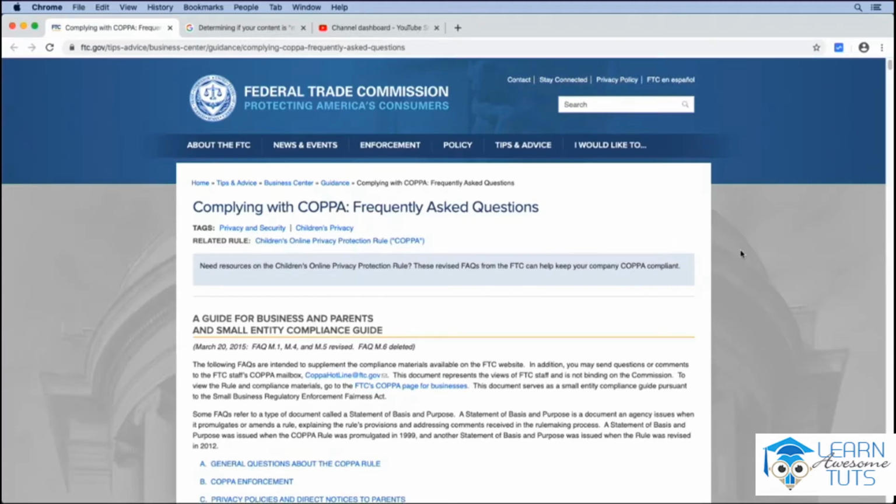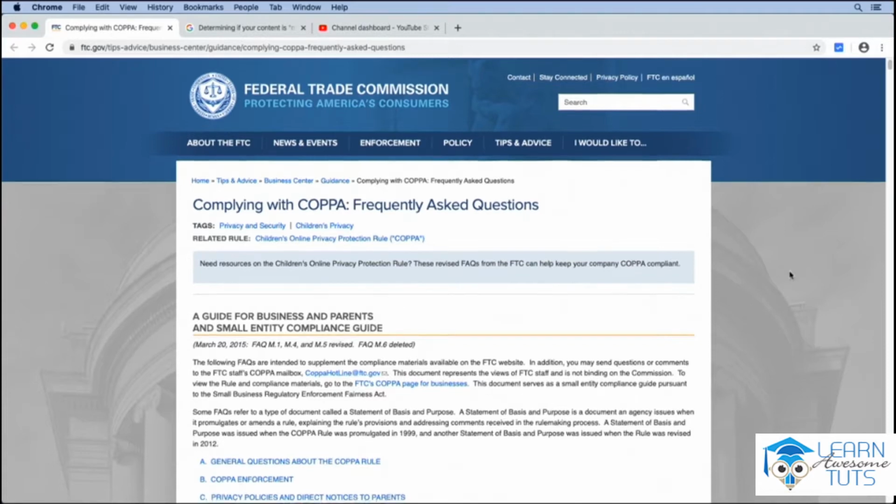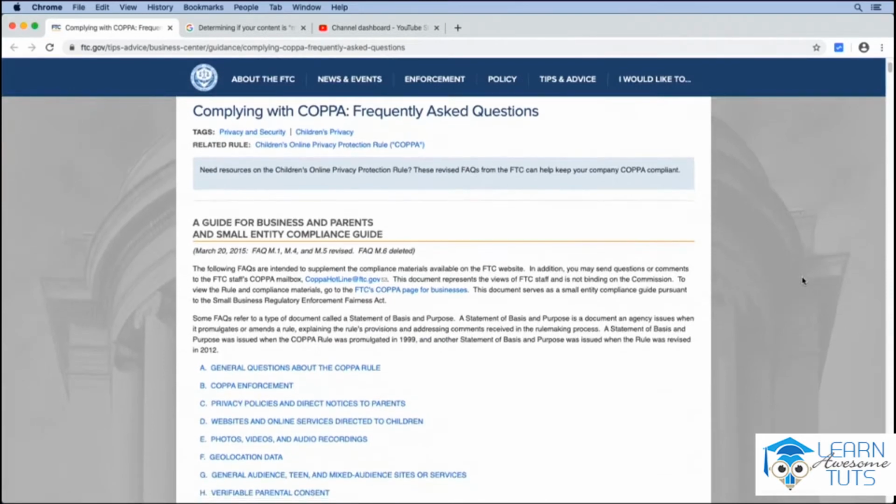Starting in November of 2019, YouTube creators are required to disclose whether or not the content they publish is intended for kids. This change was made for YouTube to better comply with the FTC's Children's Online Privacy Protection Rule, or COPPA for short. You can read through all of the details regarding COPPA here on the FTC's website by navigating to the web page that I have pulled up.